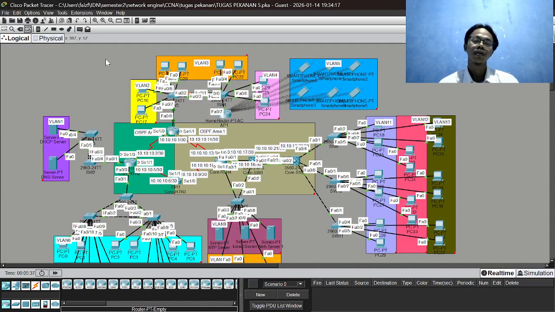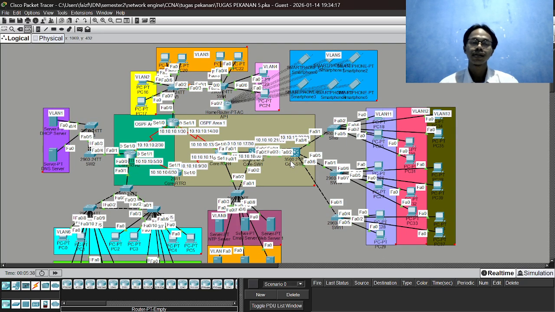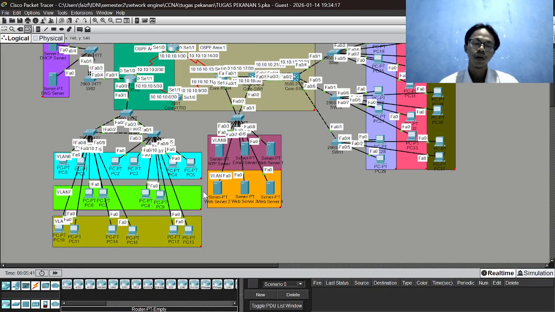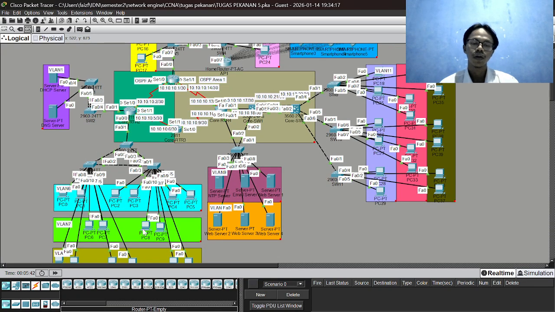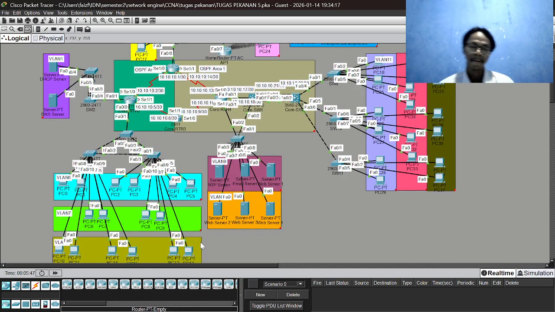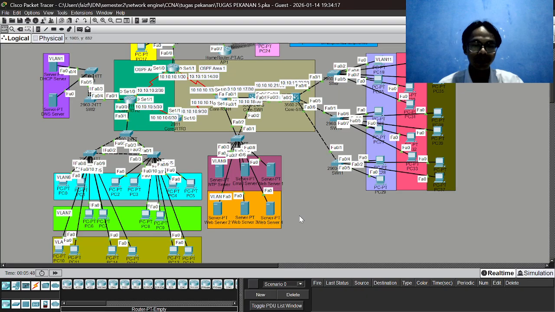Not final, but this is the last weekly assignment from Polytechnic IDN, and I must configure all of the PCs, all of the servers, all of the VLANs, all of the routers and all of the nodes here until they can connect to each other.